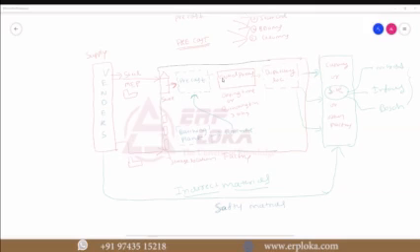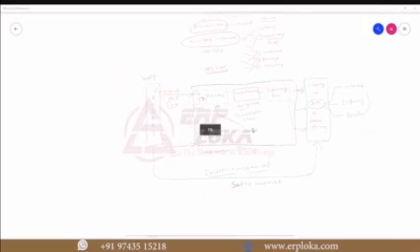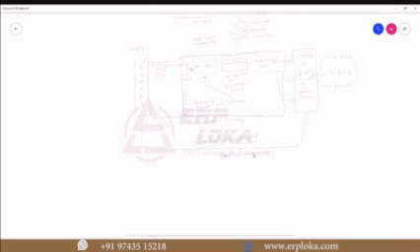So now, what you need to do before the next class is prepare our enterprise structure. We need to prepare our enterprise structure using all these things. You have understood the business now, right? So how many plants do I need to create? How many storage locations need to be created? How many storage locations are actually required? How many plants are required?